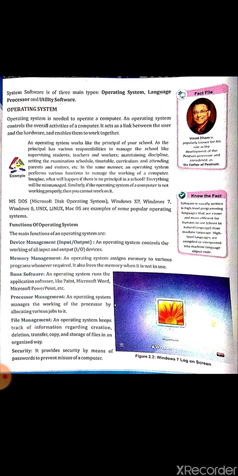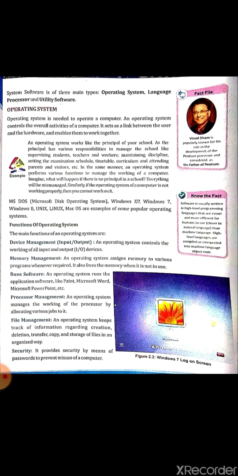Operating system. An operating system controls the overall activities of a computer. It acts like a link between the user and the hardware and enable them to work together. Let's understand this thing with another example. Suppose an operating system works like a principal of your school.